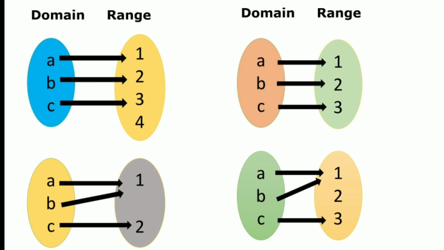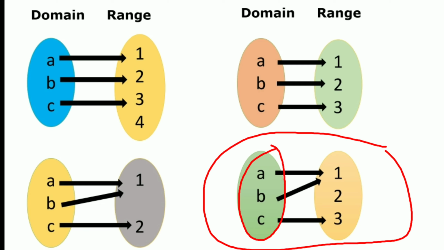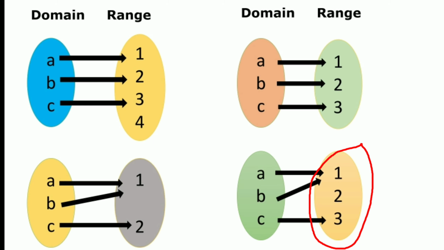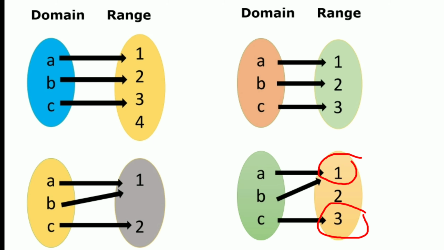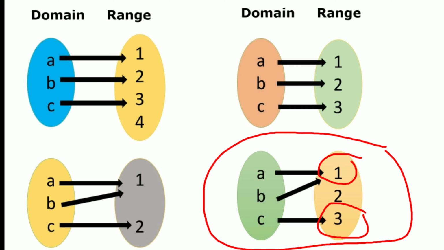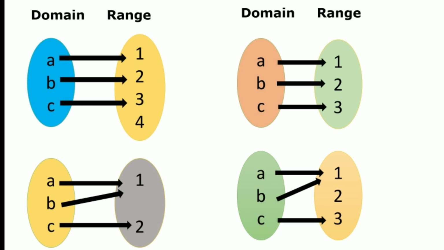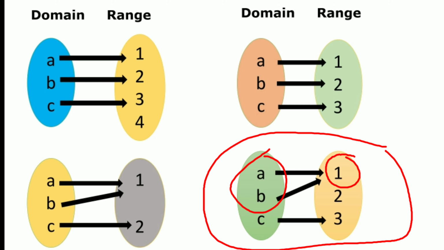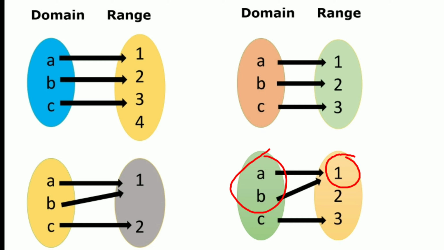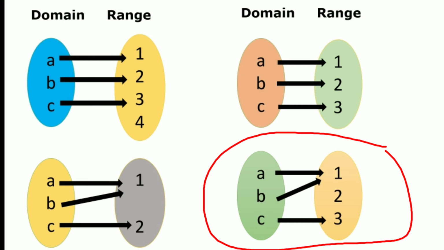In the last example, the domain is A, B, C and the codomain is 1, 2 and 3, but the range is 1 and 3. Here more than one element of the domain has the same image in Y. That is, the elements A and B of the domain have the same image 1. So in that sense, it is a many-to-one function.